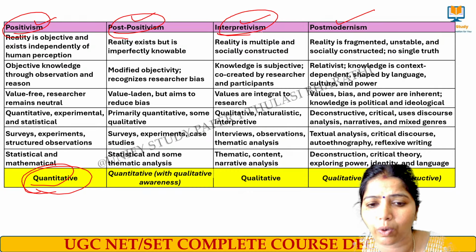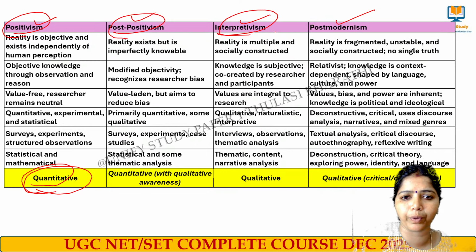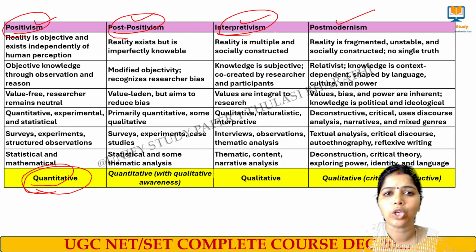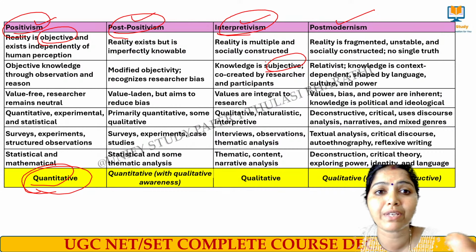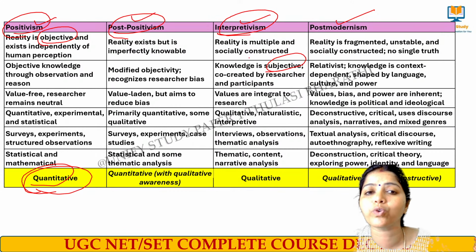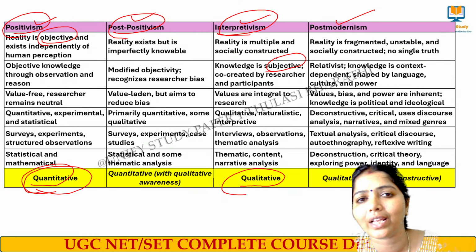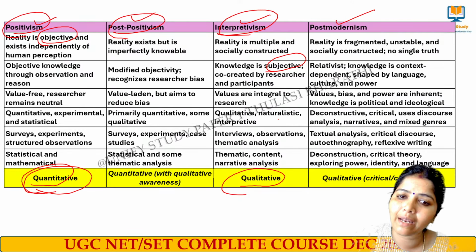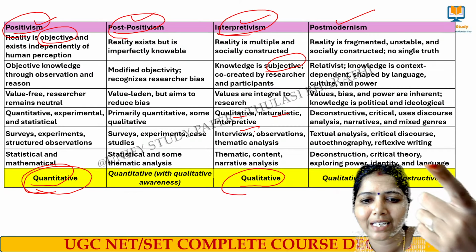Interpretativism is purely qualitative analysis, purely on specific instances. Based on the scenario, what could be the output? The knowledge gained out of that research is said to be subjective in nature. These are the keywords I am telling you. Positivism relies on the objective, meaning one single point they move towards. Subjective means every subject will have their own views and perspective. So interpretativism is purely qualitative, and the knowledge is subjective. The keywords used for interpretativism are qualitative, naturalistic and interpretative.